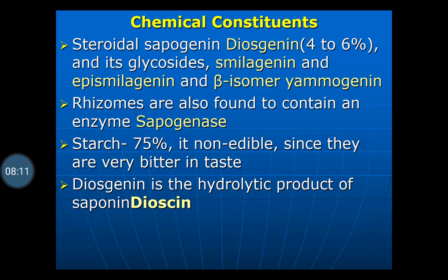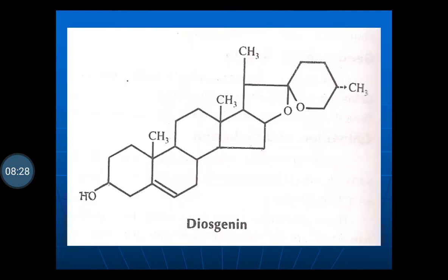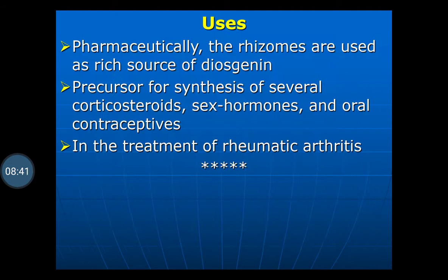Starch is present 75%. It is non-edible since they are very bitter in taste. Diosgenin is a hydrolytic product of diosgenin in Dioscorea tubers. It is firstly present as a diosgene. On hydrolysis, it gets converted to diosgenin. This is the chemical structure of diosgenin. Here you can see that the basic moiety is a steroidal one, so it is called steroidal saponins.